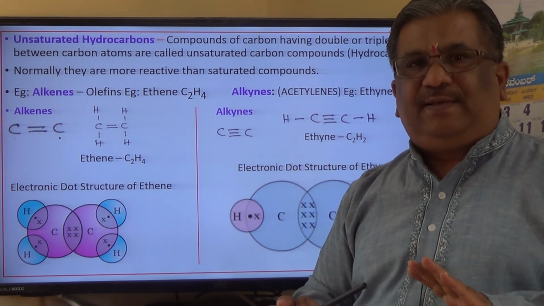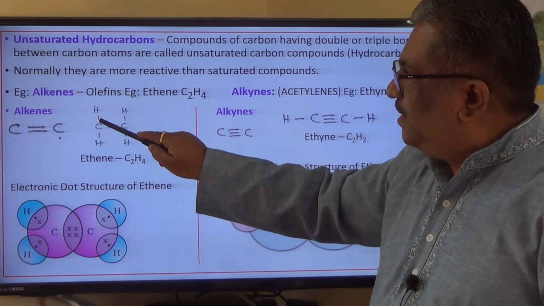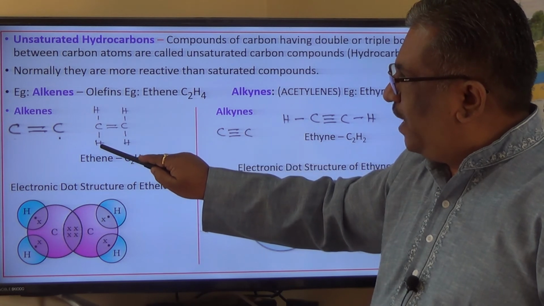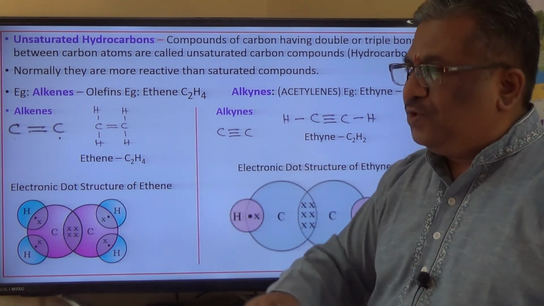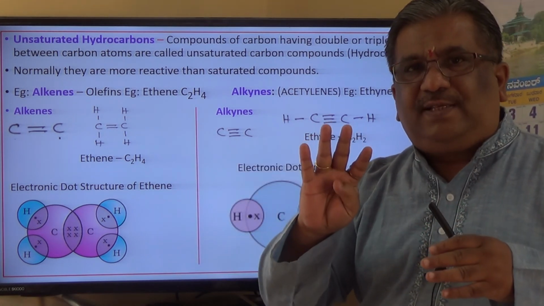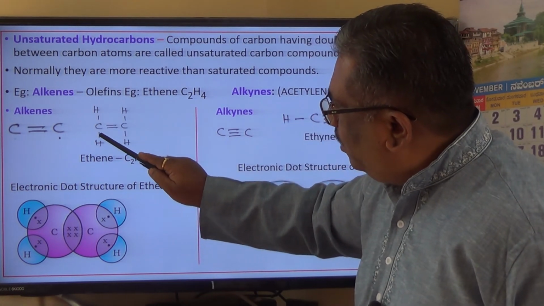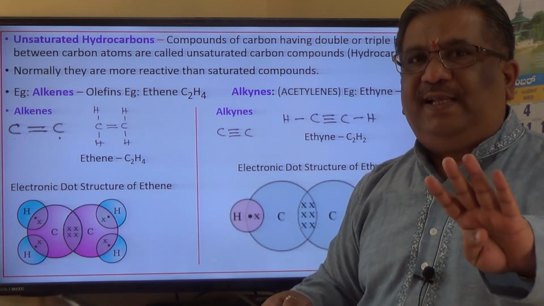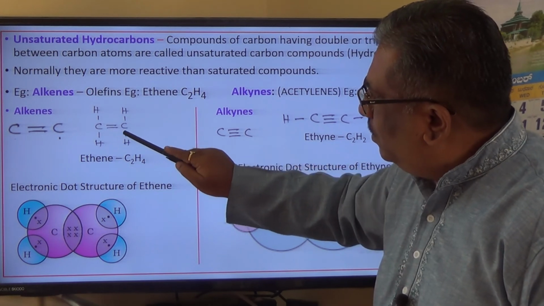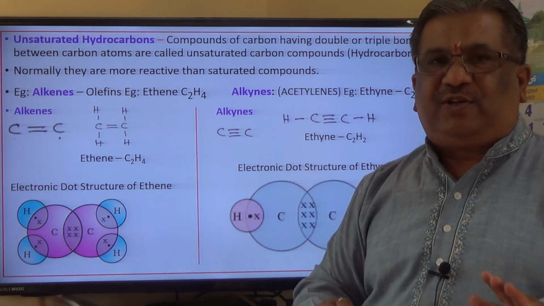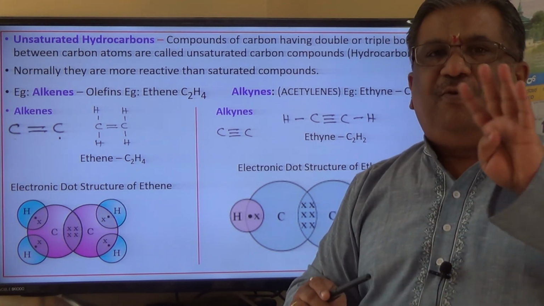There are four valencies. Two valencies are used to join two carbon atoms. One valency to join hydrogen here, one valency to join hydrogen here. Here also one valency to join hydrogen, another valency to join hydrogen. So are we getting four valencies when I count with respect to each carbon atom? Let us see. For this carbon atom, 1, 2, 3, 4. Yes, four valencies, four arms, four bonds. For this carbon atom, 1, 2, 3, 4. Yes, valencies are matched. The four valencies mean it has the ability to join the neighboring four atoms, isn't it?